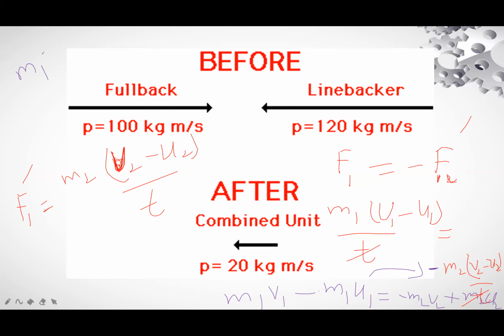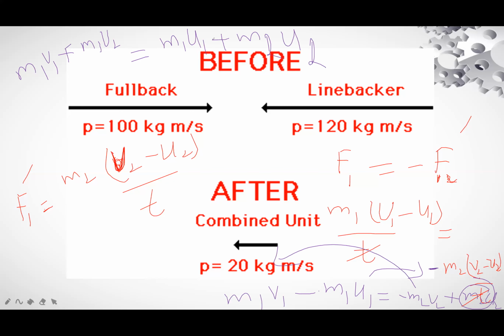M1 V1, when it is transferred to the other side, will become plus M1 U1. This will be transferred to this side, and will become plus M2 V2. This will remain on the same side, plus M2 U2.